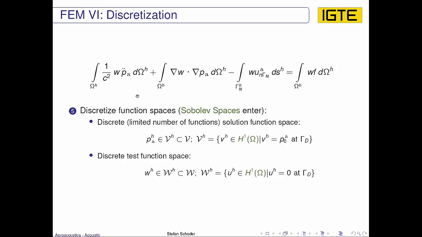So the discrete function space we are using is Sobolev spaces, and now we have a discrete, limited number of functions which are representations of the acoustic pressure and also of the test function.